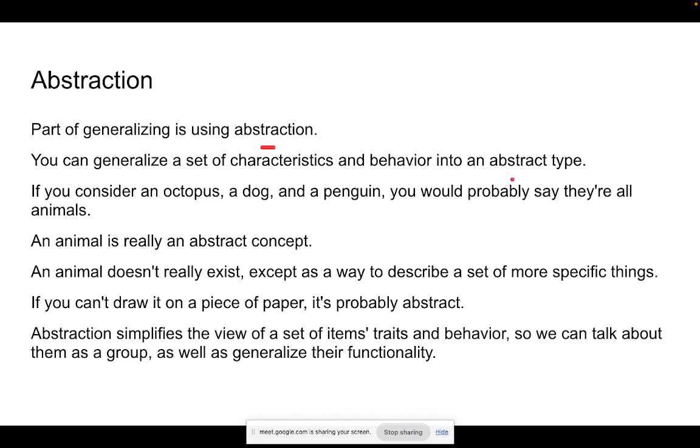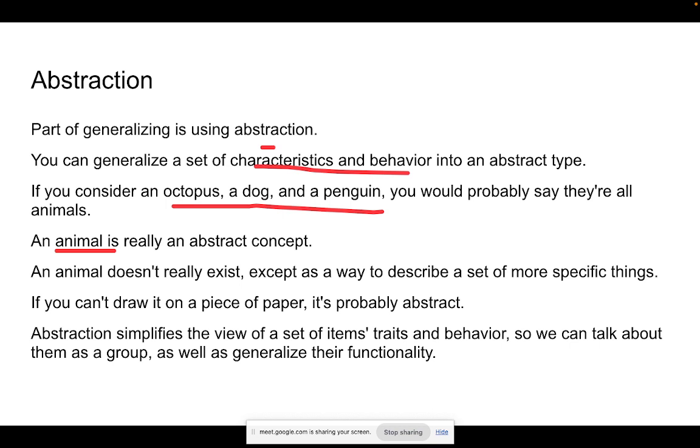So I can define a set of characteristic behavior, either with code or just with a function or method. To give an example, we have taken the same example a lot of times. We have an abstract concept of animal. Let's say you want to build classes for octopus, dog and penguin. We can say that they are animals, but how can we say that?